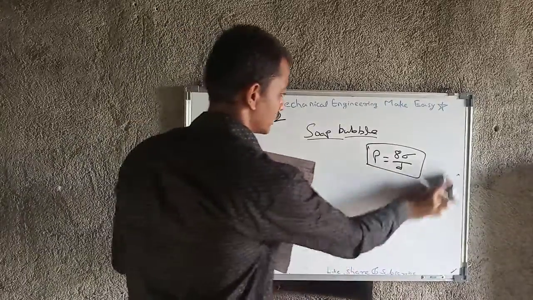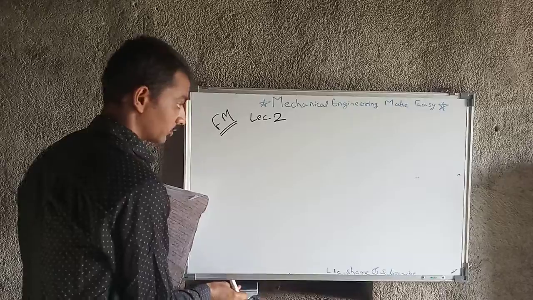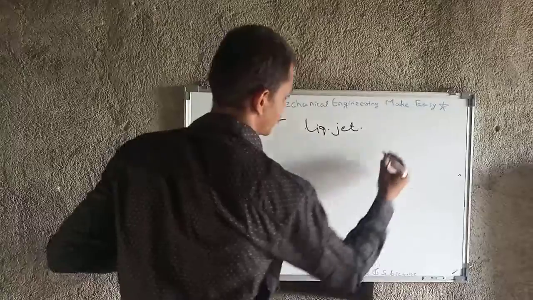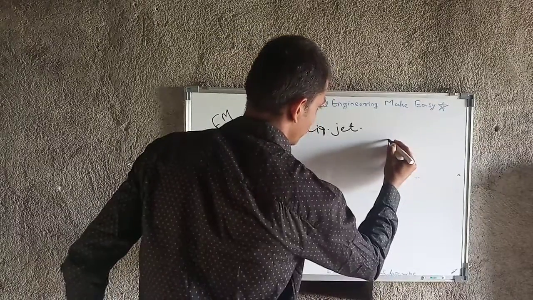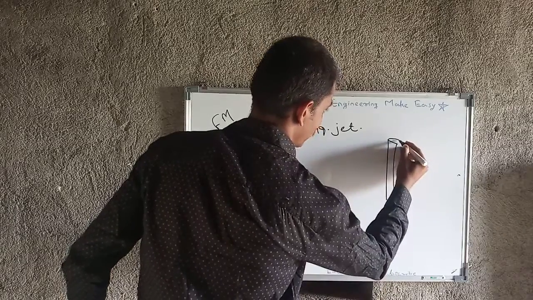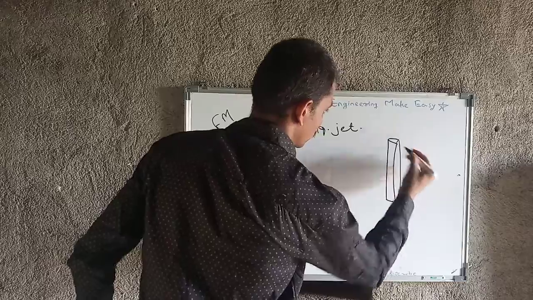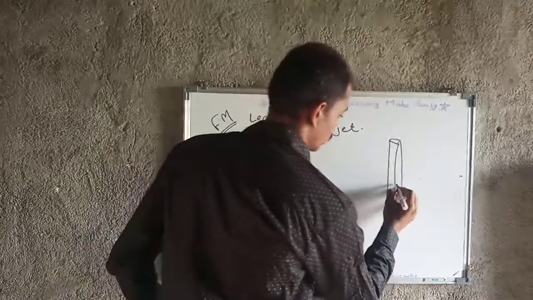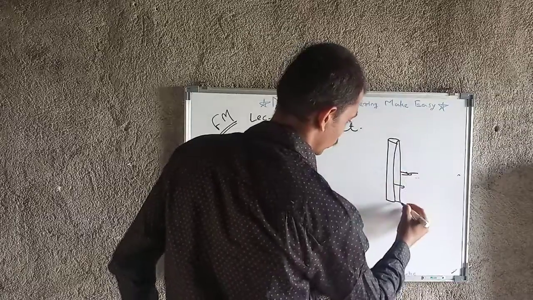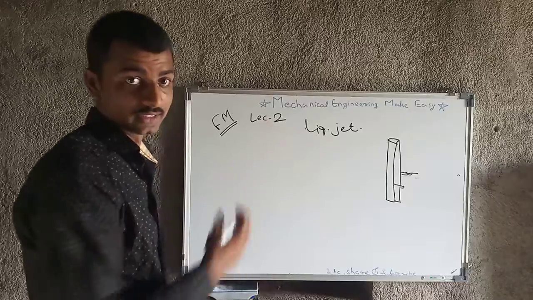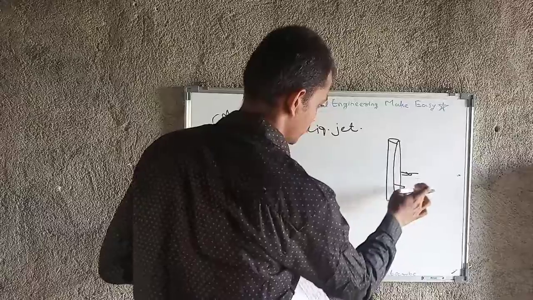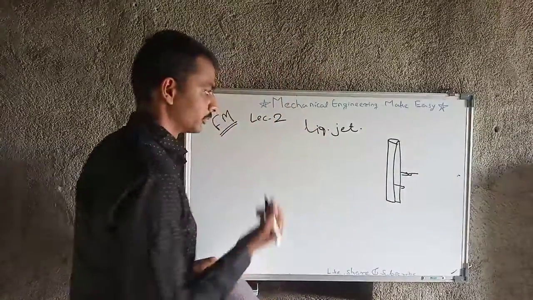I will move towards the next, the liquid jet. What is a liquid jet exactly? It will be cylindrical. There is only one sigma, because there is no air inside, only liquid inside, so only one wall is present and surface tension sigma is only one.